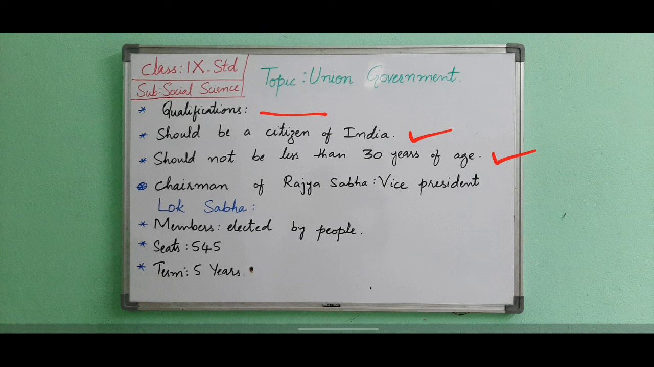The Vice President is the Chairman of Rajya Sabha. Here, at present, the Vice President of India is Venkaiah Naidu. The Deputy Chairman is chosen from among the members. At least 10% of the members should be present during the sessions of the Rajya Sabha. Sessions means meetings. The House should meet at least twice in a year.